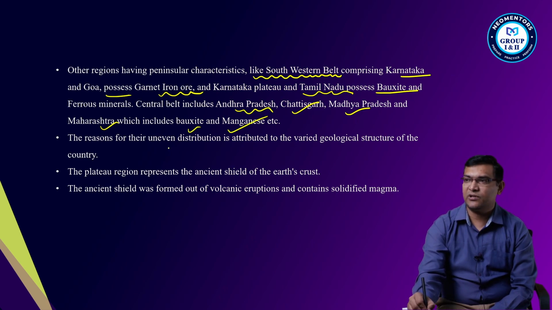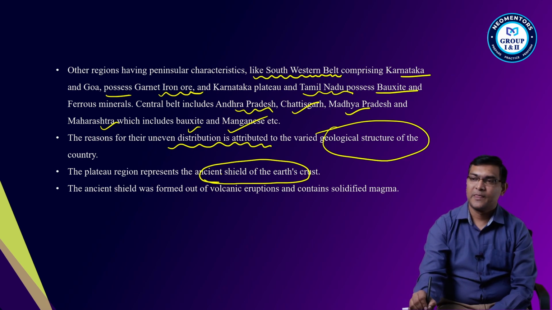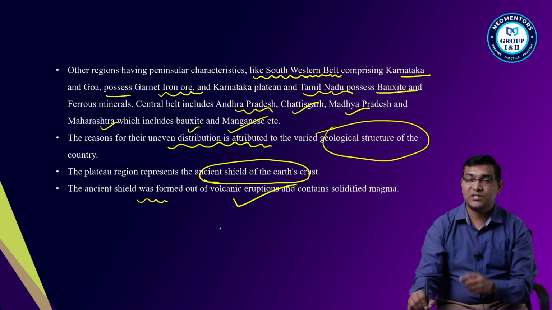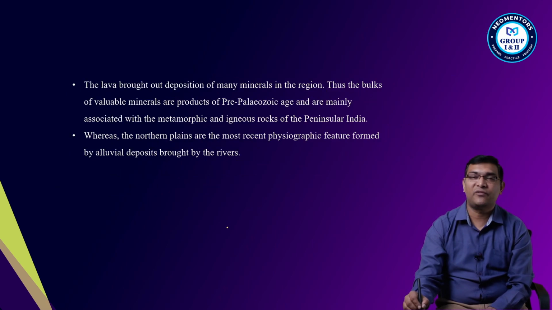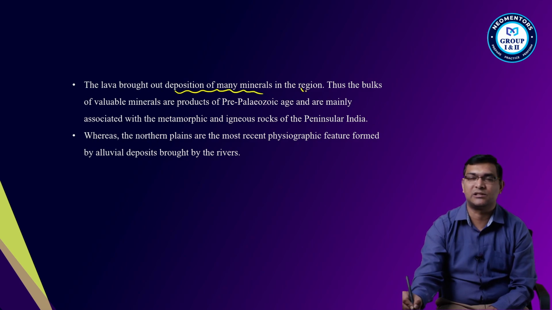The reasons for uneven distribution are attributed to the geological structures of the country. The plateaus represent the ancient shield of the earth's crust. So what happened? This ancient shield was formed by volcanic eruption, which contains magma, the solidification of magma. The lava brought out deposition of many minerals in this region.